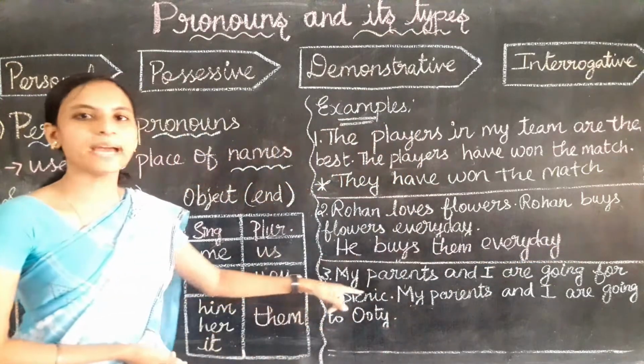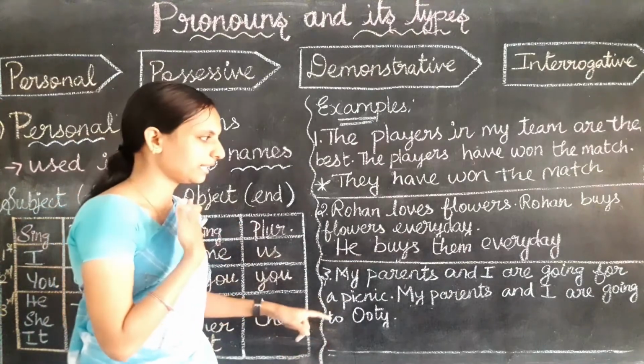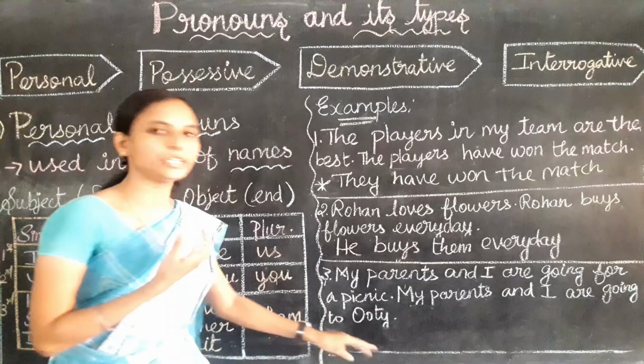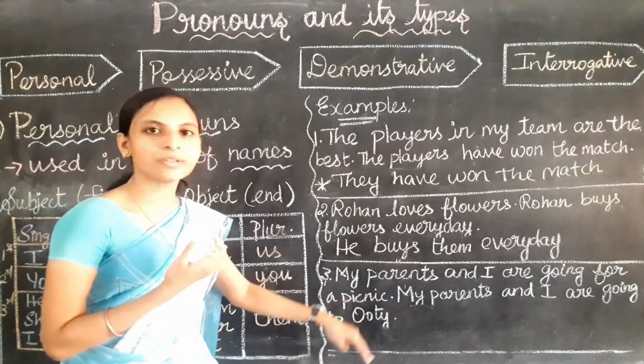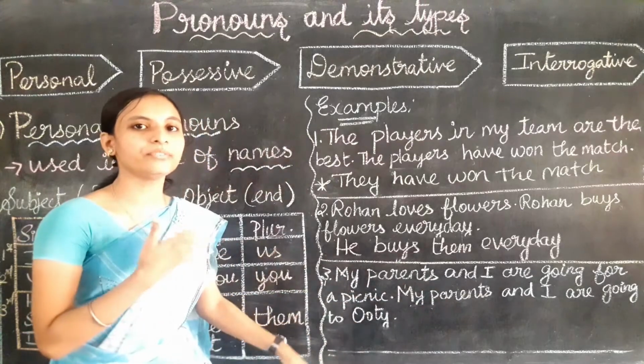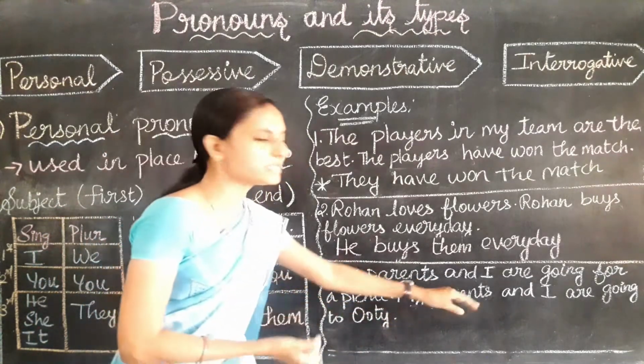Now next, my parents and I are going for a picnic. My parents and I are going to Ooty. Check out the second sentence. My parents and I are going to Ooty. Here which nouns are repeating? Yes, my parents and I. These two words are repeating.